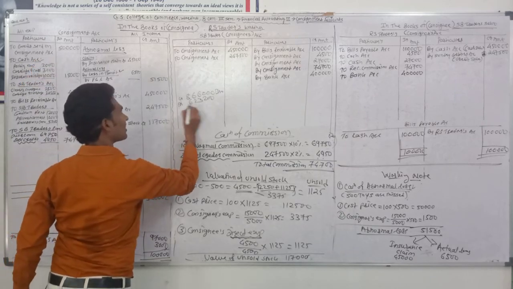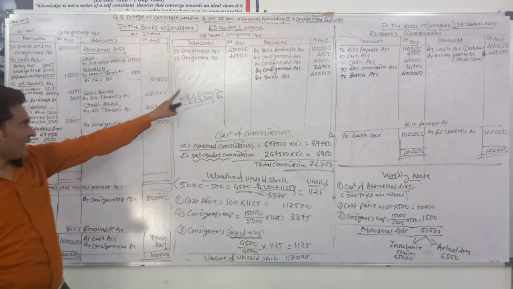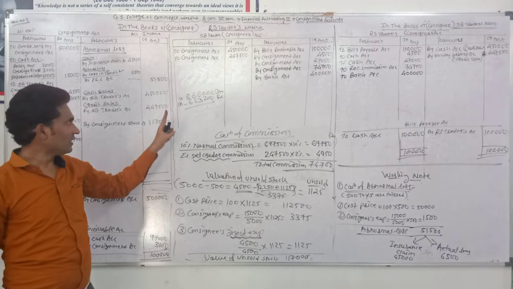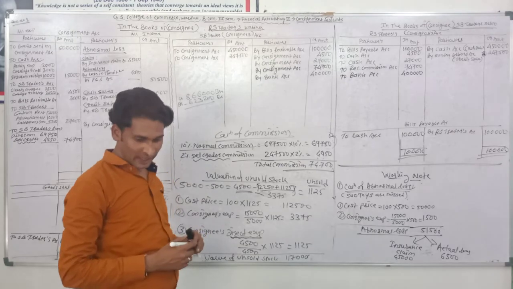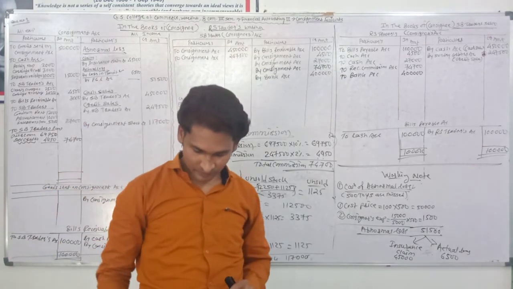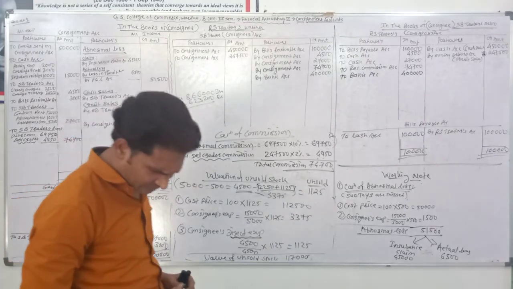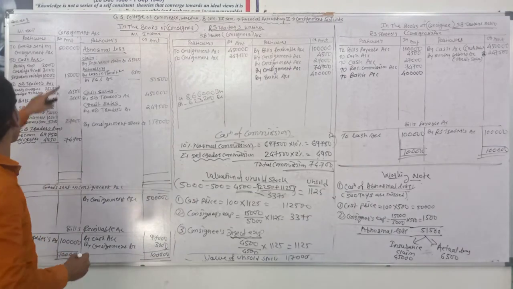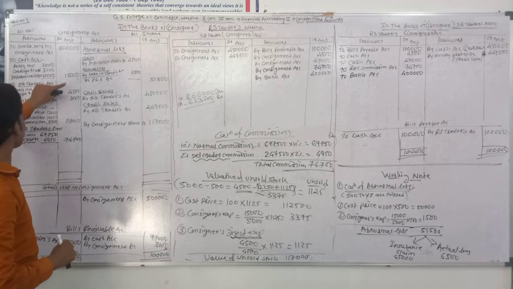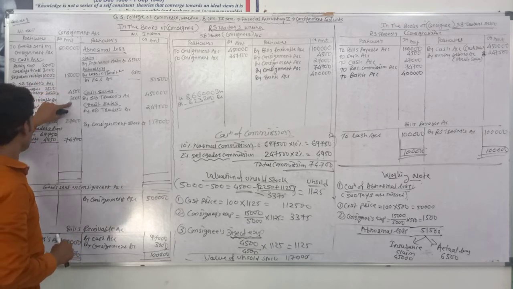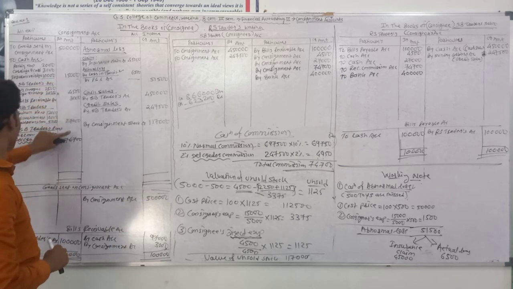6 lakh, it's a debit side total, it's expenses. Okay, credit side total 8,66,000 and debit side total 6,24,000.